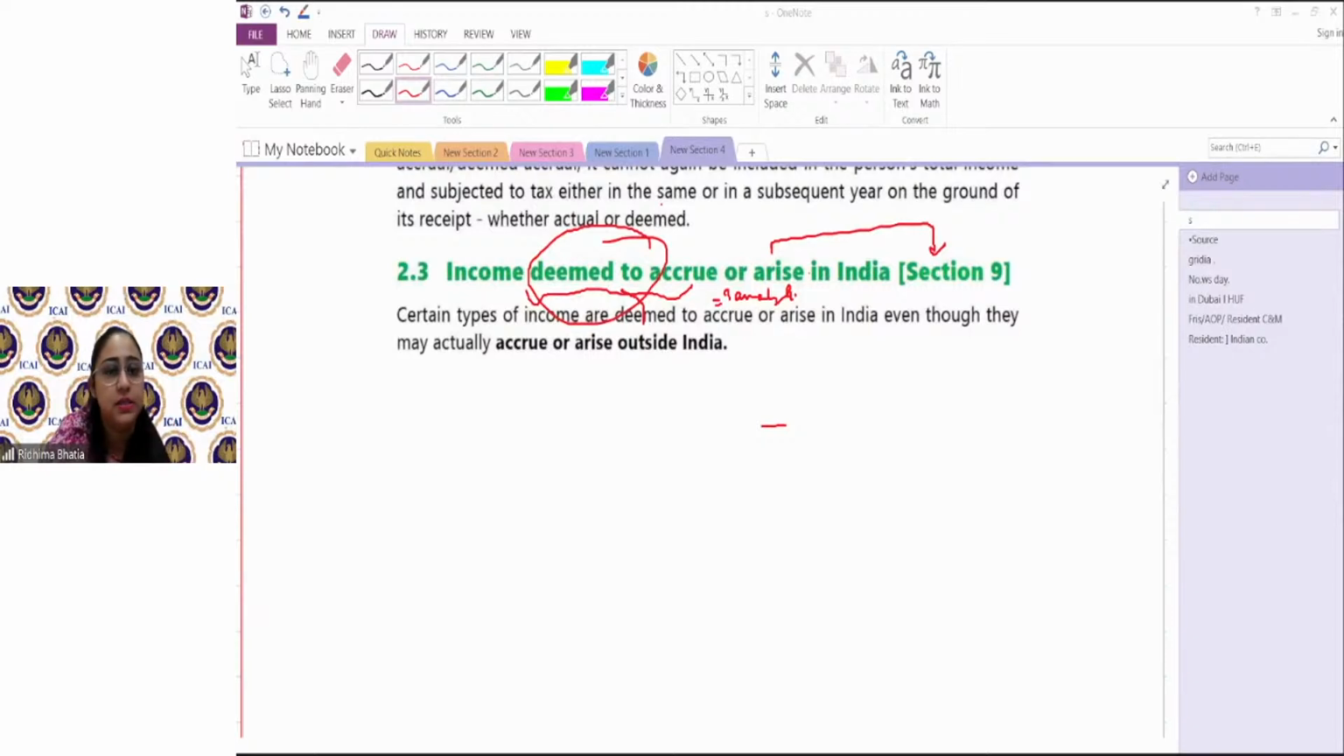Correct, Ishan. Correctly summarized. Accrued income means earned but not received, and it would be received only when it is due to be received.